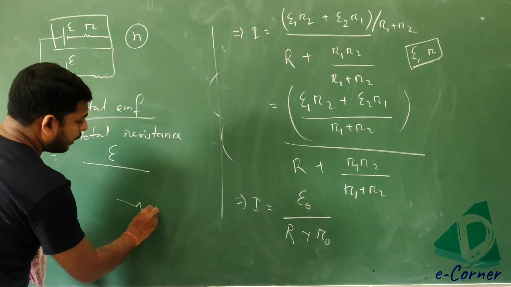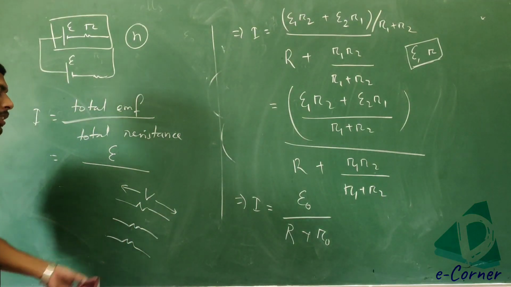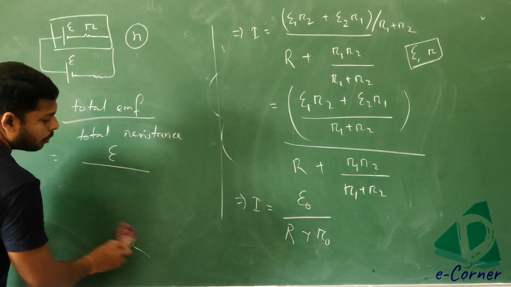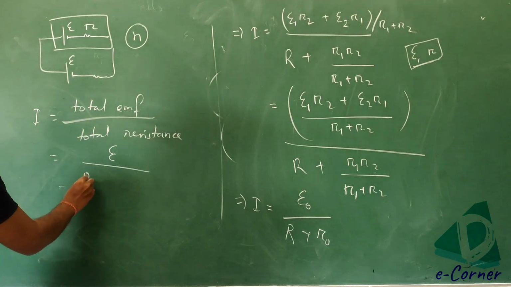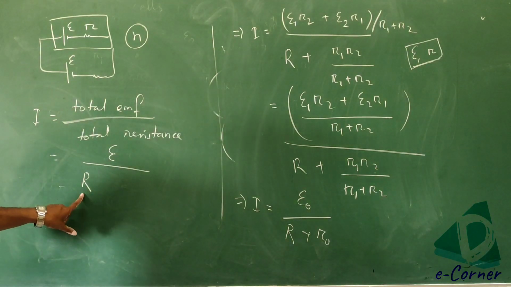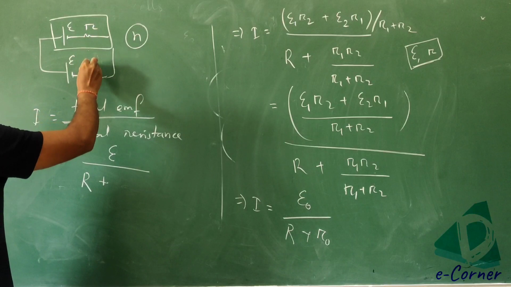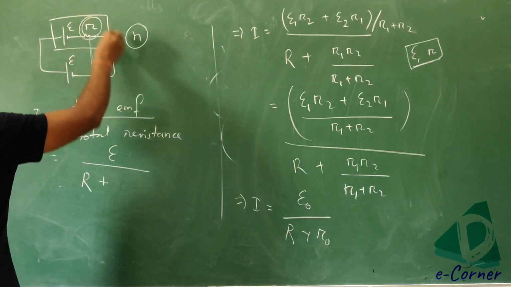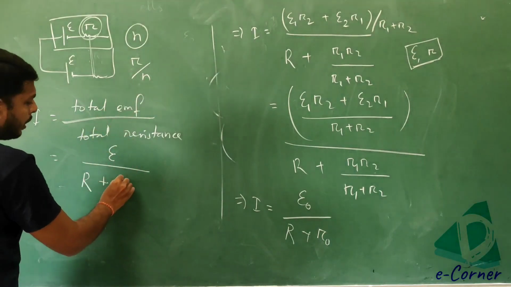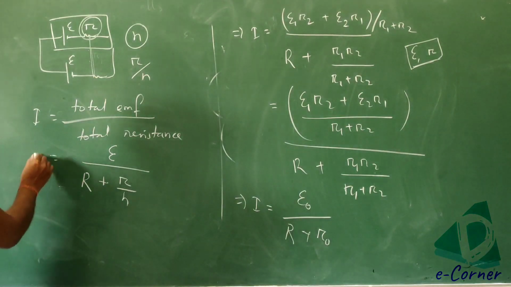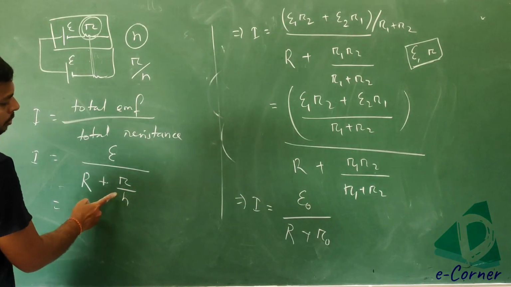Because all are connected in parallel, if all are parallel then the potential difference is the same there. So total EMF is E, divided by total resistance. External resistance capital R is connected, so capital R plus the internal resistance. All are connected in parallel and the value is the same, so this is r by n. In parallel combination the equivalent resistance is r by n. So now we will calculate, taking LCM with n, n will be like this.